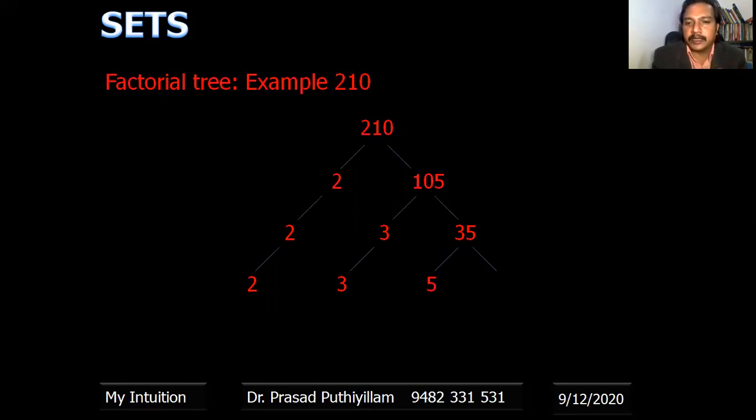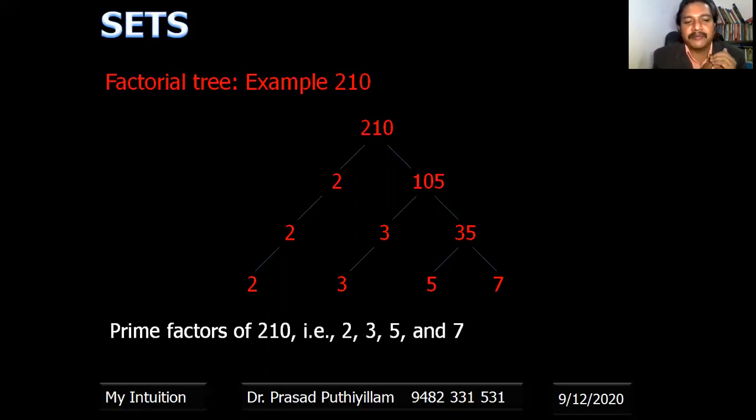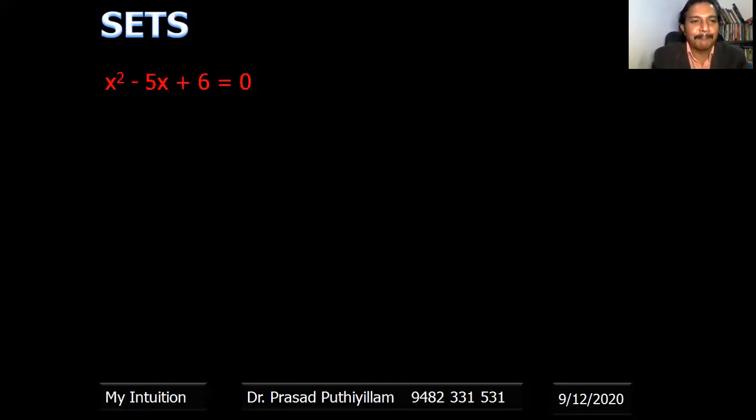Here 35 can be divided into 5 and 7. So that is the final conclusion. What is the final factorial tree? Therefore, 2, 3, 5, 7. 5 times 7 is 35. So 2 multiplied by 3 multiplied by 5 multiplied by 7 gives 210. Or we can say the prime factors of 210 are 2, 3, 5, and 7.